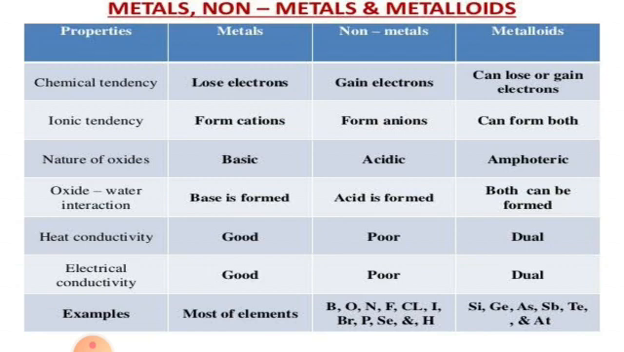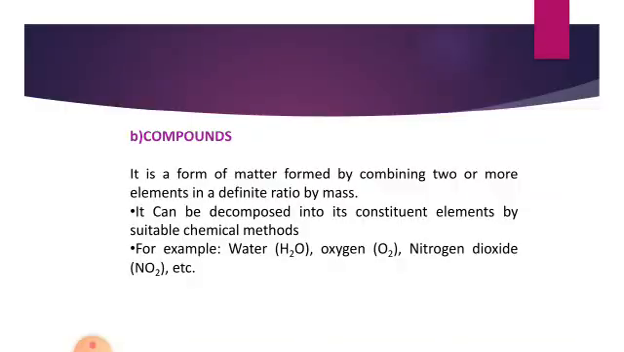Heat conductivity: metals are good conductors, non-metals are poor conductors, and metalloids are dual. Electrical conductivity of metals is good, non-metals is poor, and metalloids is dual. For example, metals are most elements. Non-metals are boron, oxygen, nitrogen, fluorine, chlorine, etc. Metalloids: silicon, germanium, titanium, etc. Are all able to understand? So these are the properties. Then compounds.